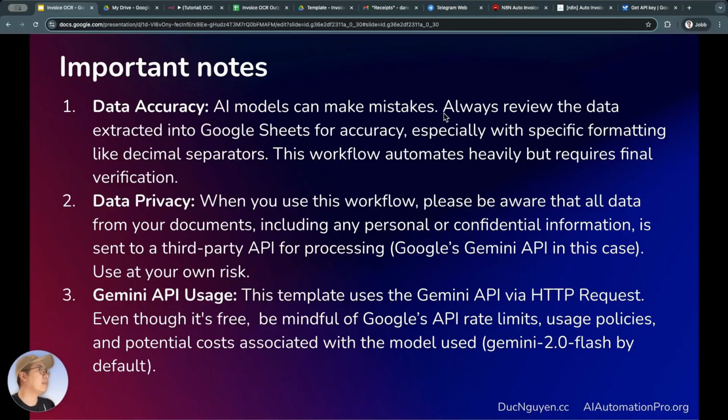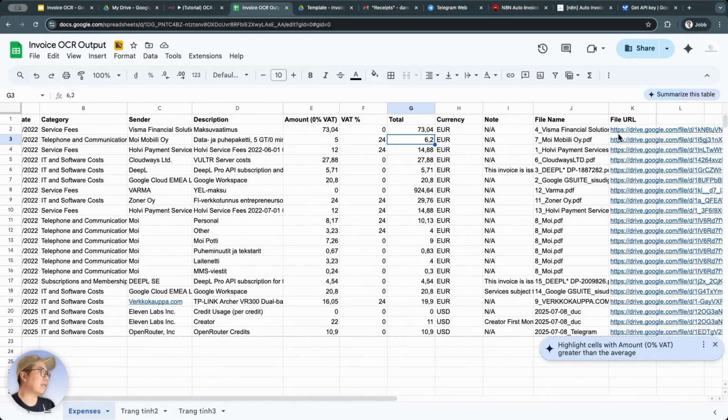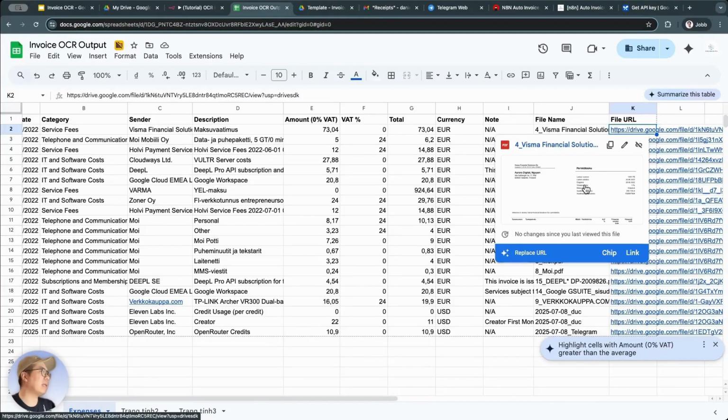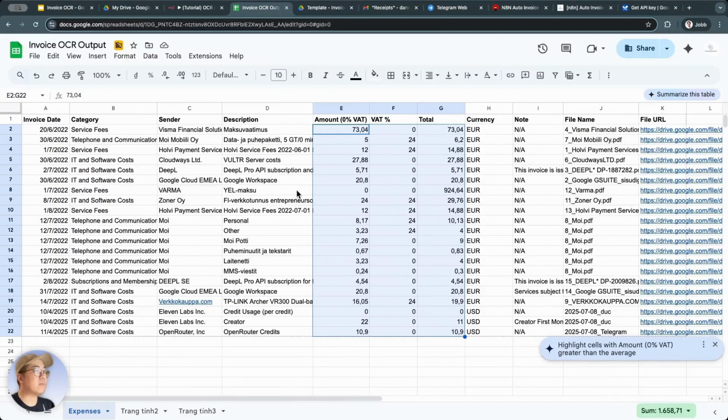That's why we always have to check the data processed by AI, or in this case, the information extracted from invoice files into Google Sheets. This automated workflow already does a lot of work and has helped us save a lot of time, but the final checking step still needs a human touch. You still need to come in and double-check everything. You need to cross-check once more to see if the information extracted is accurate. If anything is not accurate, you should correct it. You can't rely 100% on AI. Never depend 100% on AI.